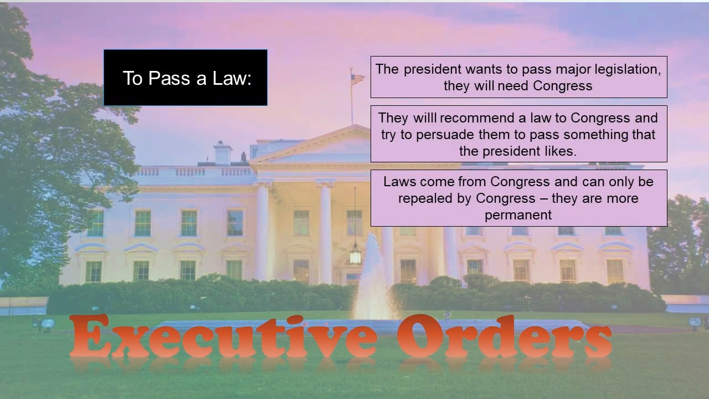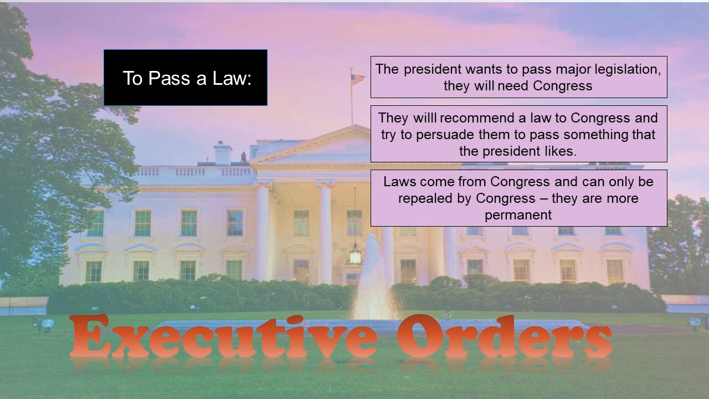So to start, let's look at the way that things should work according to the plan in the Constitution. The Constitution tells the president that he can recommend policy, and the Constitution clearly outlines that the Congress will be making the policy. So if the president wants to pass some piece of major legislation, they're going to need to ask Congress. So they'll recommend to Congress that a law be passed, and they'll do what they can to persuade Congress to pass something that the president likes.